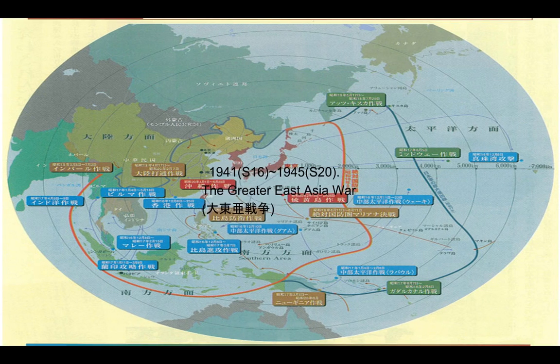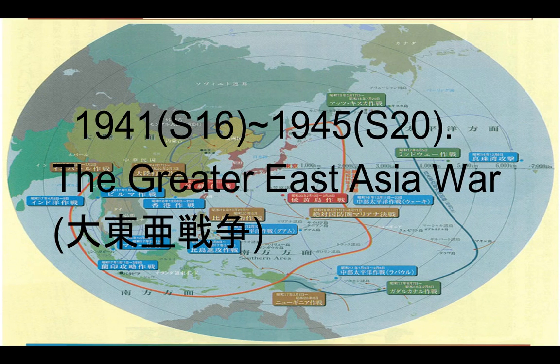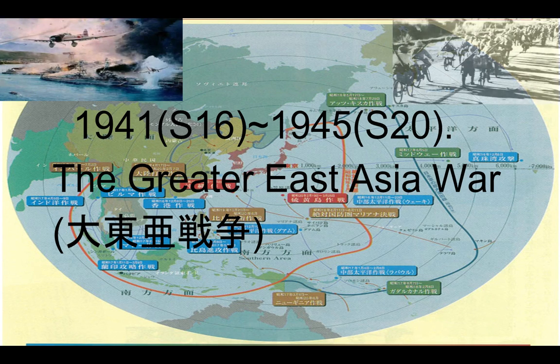From 1941 to 1945, it happened, what Japan called the Greater East Asia War, World War II in Asia. On December 8th, the Japanese Navy went to Pearl Harbor in Hawaii and attacked the US Navy.